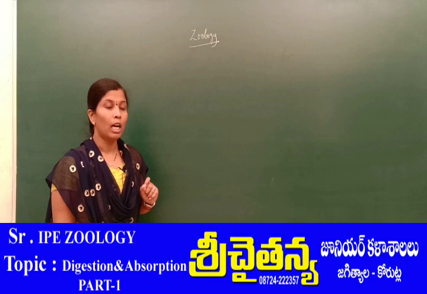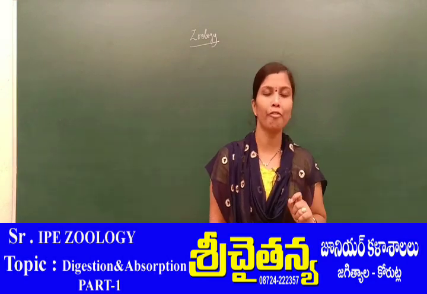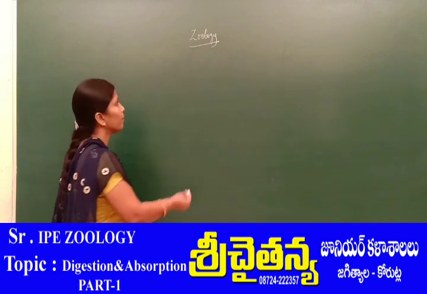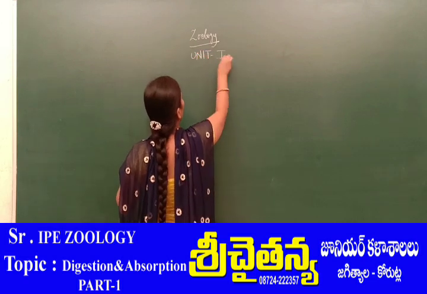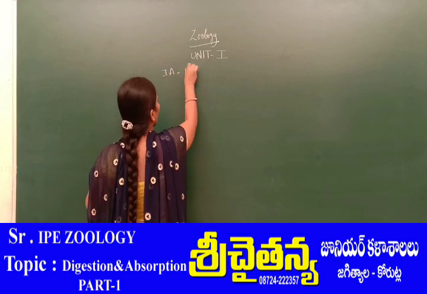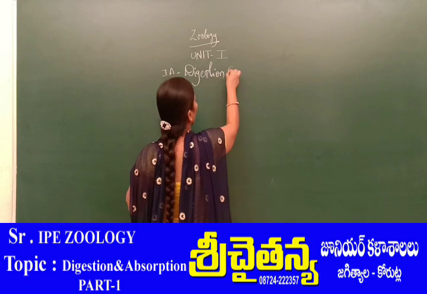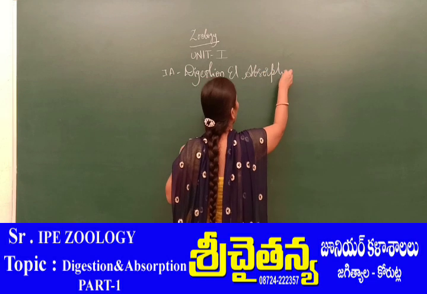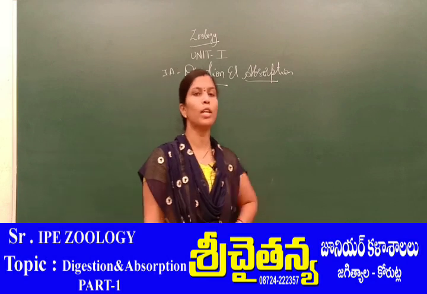Today I am going to start with the first chapter of human anatomy, that is digestion and absorption.